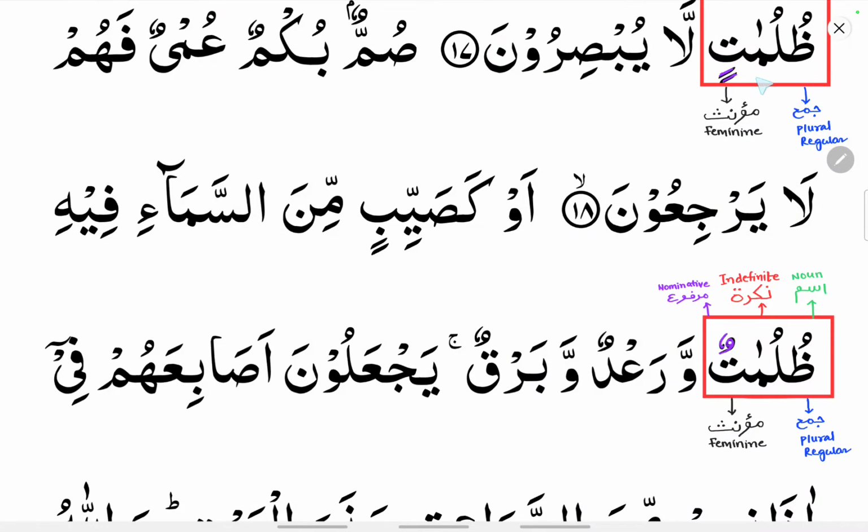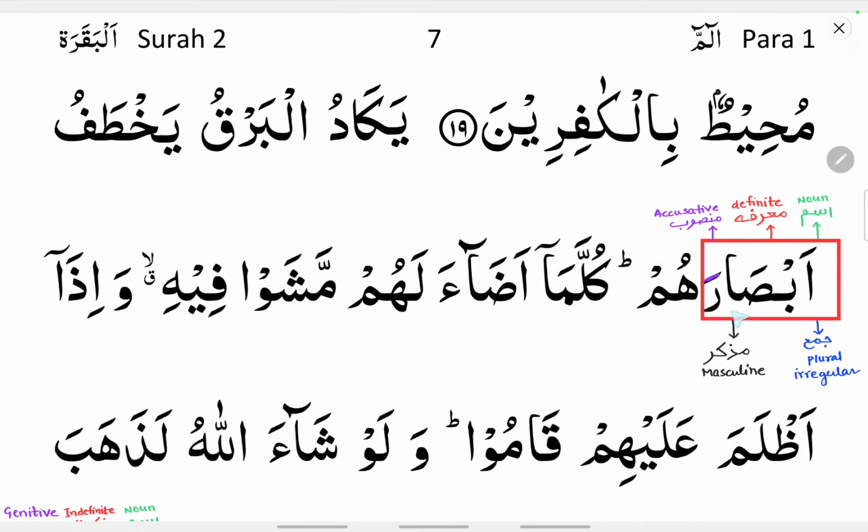So zulumatin we have seen here, and here you can see zulumatun. Similarly, it is also a noun, it is in the indefinite state because tanween you can see, it is marfu state because double dhamma you can see, it is also regular plural, and it is muannas because you can see here it is a plural muannas, ending with atun, alif ta with a tanween, atun, so it is a muannas.